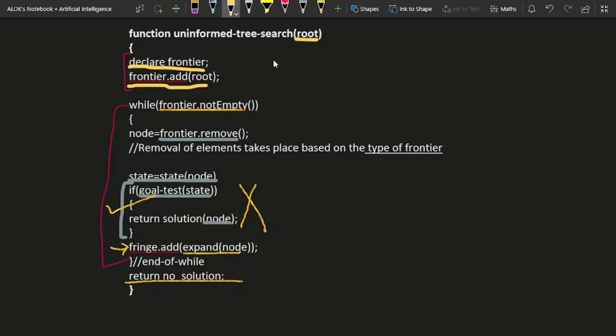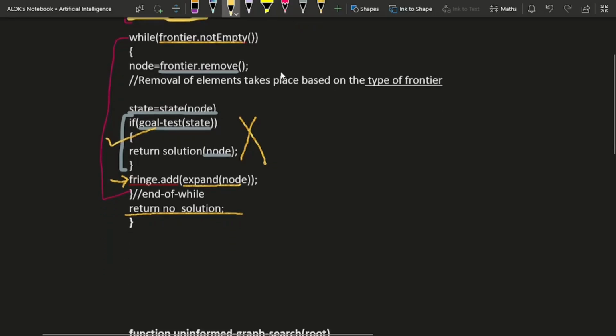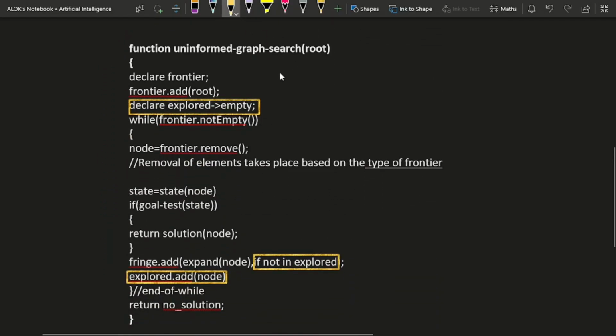Now talking about uninformed graph search. The graph search is somewhat similar to this, except for some mild changes in the algorithm. As we know, in a graph, nodes are somewhat interconnected to each other. So there can be chances that a single node might be expanded two times or more than two times. So this can worsen our time complexity. In order to avoid that, these are the changes that we introduce in our graph search algorithm. Rest of everything is the same. Over here, I have declared a data structure named explored. Generally, it is declared in the form of a list, and initially it is empty as we have not explored or expanded any node till now.